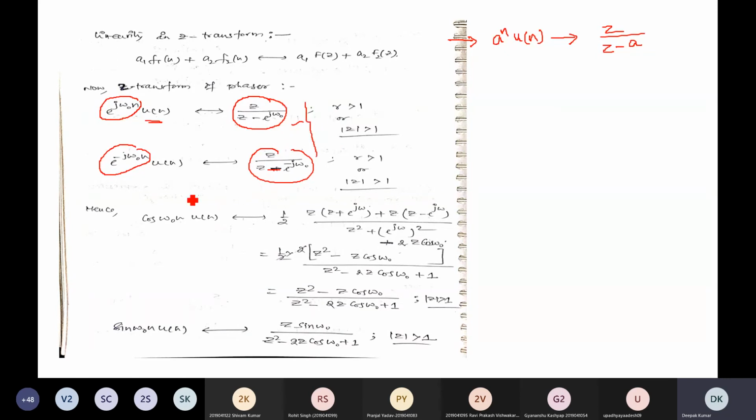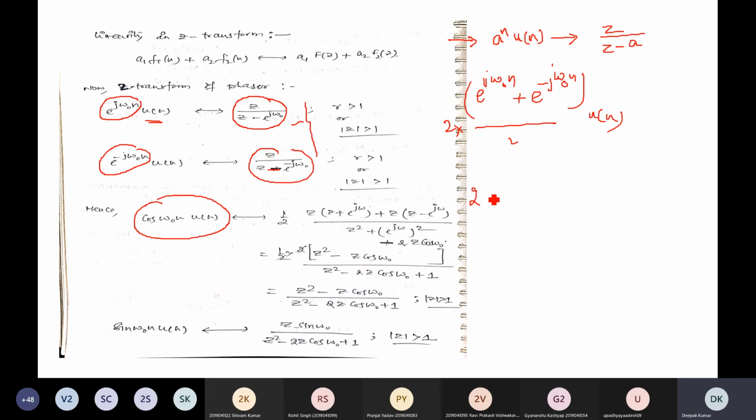You will see that cos omega naught n is the sum of these two terms, e to the power j omega naught n plus e to the power minus j omega naught n, divided by 2, multiplied with u of n.